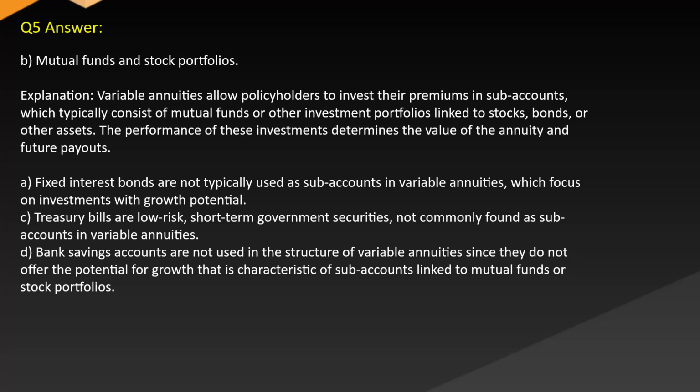A. Fixed interest bonds are not typically used as sub-accounts in variable annuities, which focus on investments with growth potential. C. Treasury bills are low-risk, short-term government securities, not commonly found as sub-accounts in variable annuities. D. Bank savings accounts are not used in the structure of variable annuities since they do not offer the potential for growth that is characteristic of sub-accounts linked to mutual funds or stock portfolios.